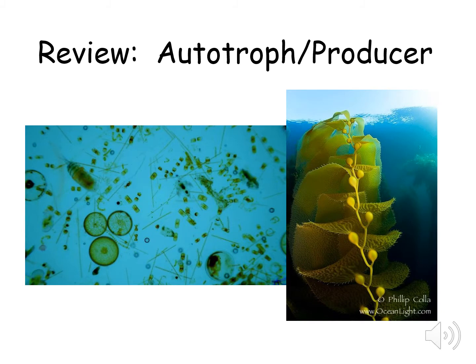Let's start off by reviewing what an autotroph and a producer are. An autotroph, also known as a producer, is an organism that can produce its own food. Usually we think of producers as plants, things that photosynthesize, capturing light energy from the sun and converting carbon dioxide and water into sugars that we can use for food. There are other types of autotrophs called chemoautotrophs that can take inorganic compounds, harness them for energy, and make their own food also.